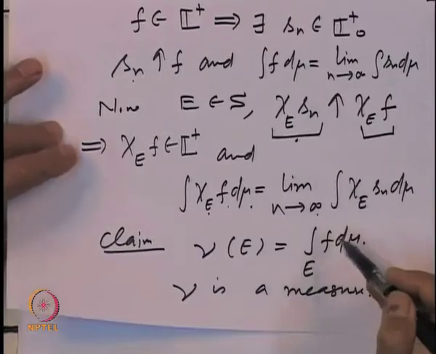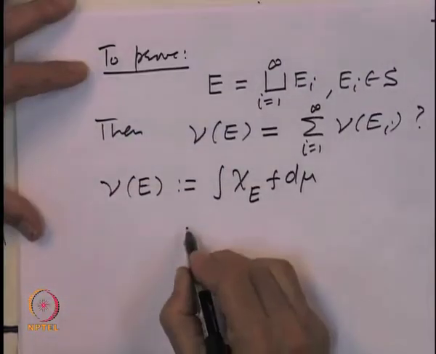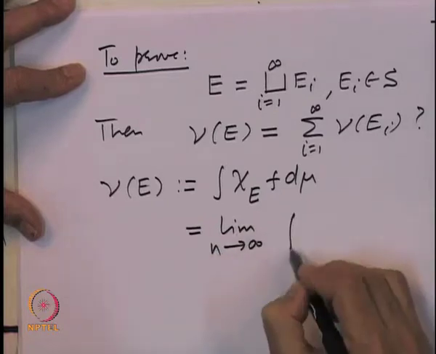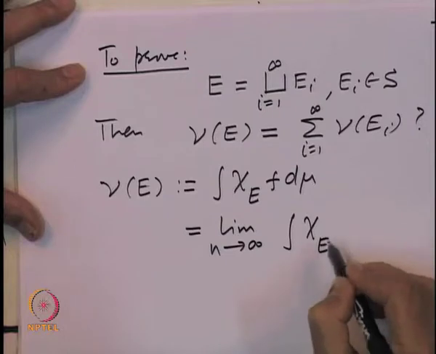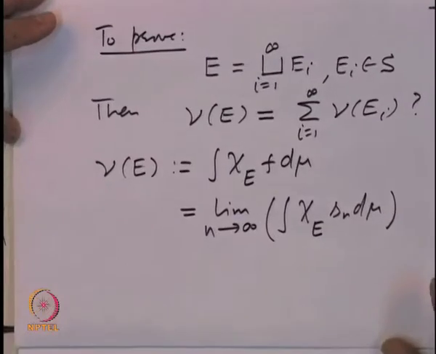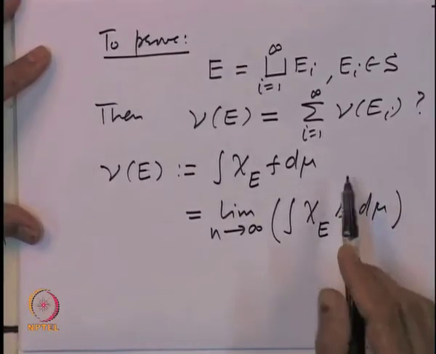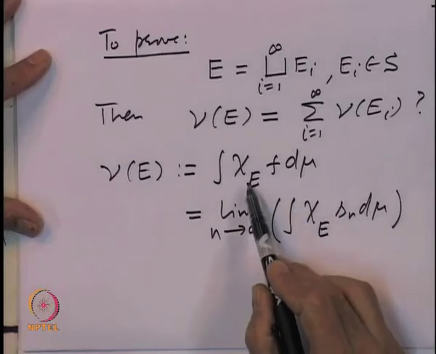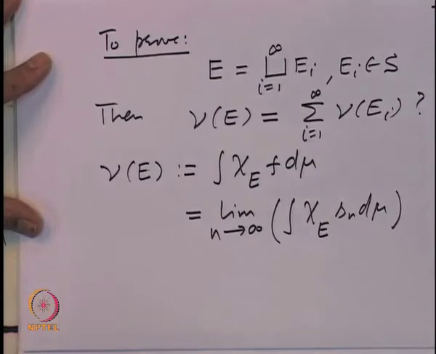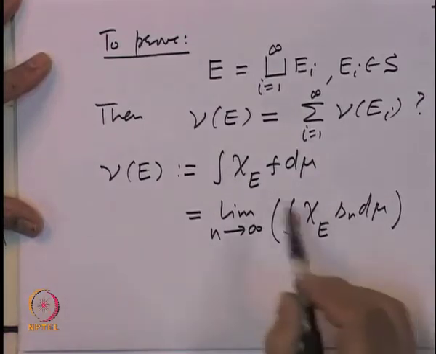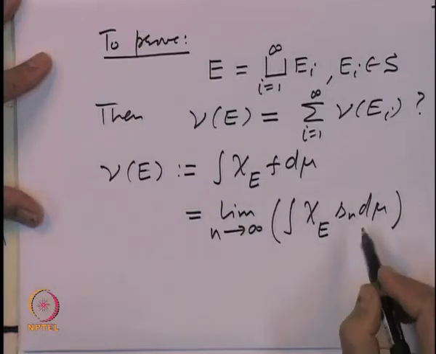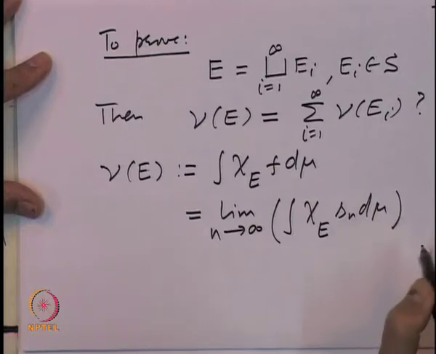So, the indicator function of E times S n will increase to the indicator function of E times f. Hence, the integral of the indicator function of E times f is the limit of the integrals of chi E S n d mu.